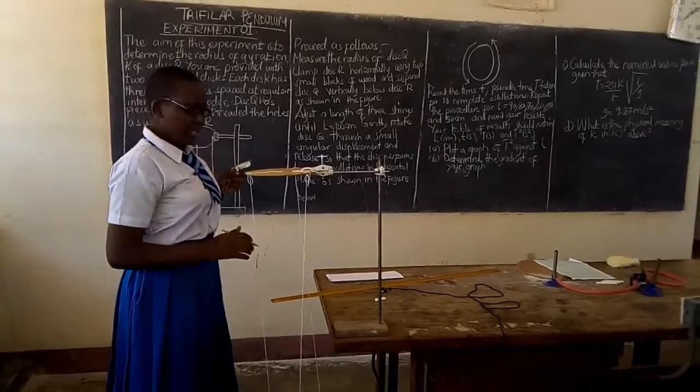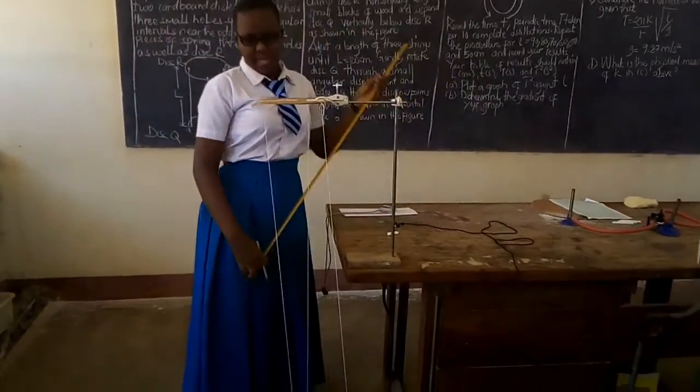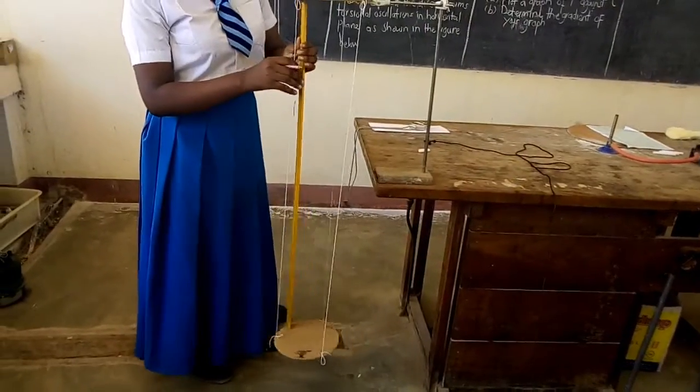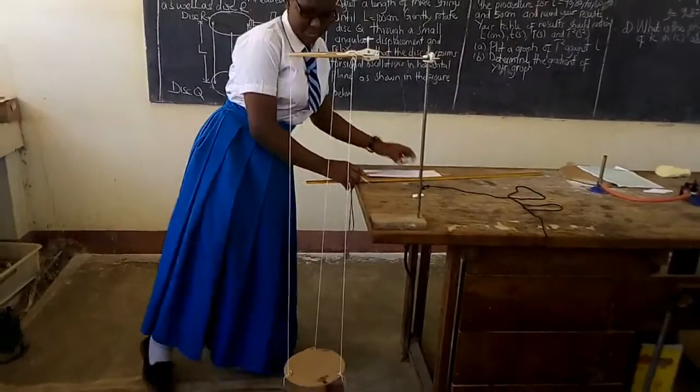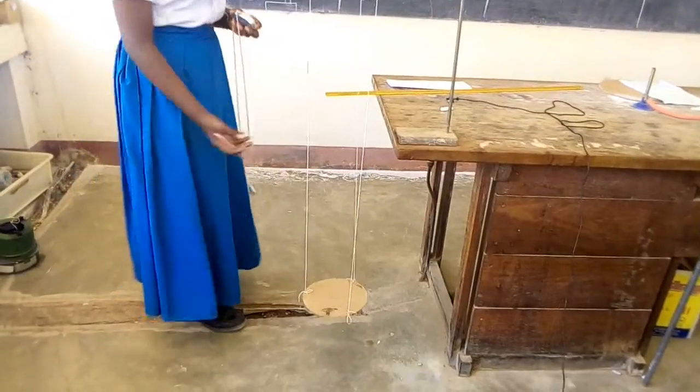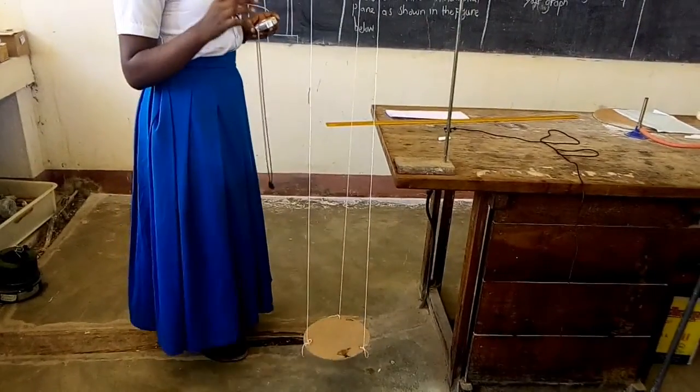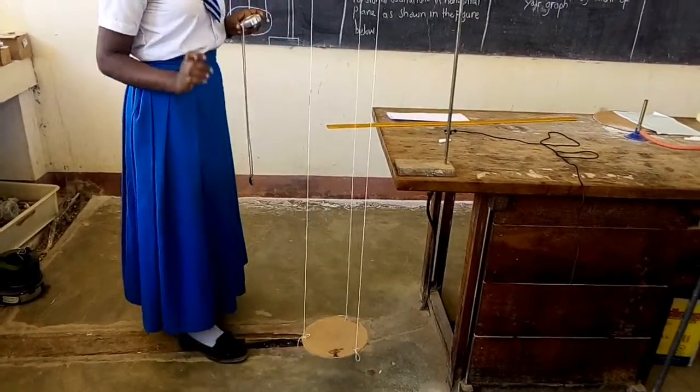Tutaanza kwa kupima length ya 100 ambayo ni hii, length ya 100. Then tuta displace disk R at a small angle ili kuweza kurecord time taken for 10 oscillations.